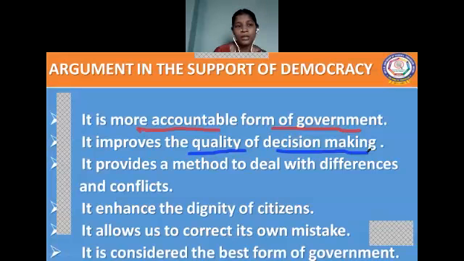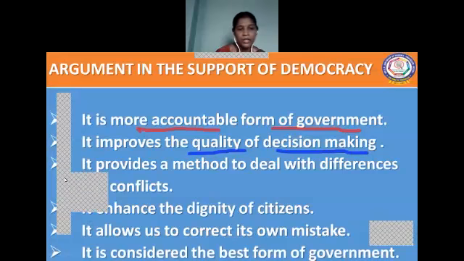So democracy does not lead to irresponsible decisions. It always brings out a good quality decision. So democracy improves the quality of decision making. Now we move on to the next one.